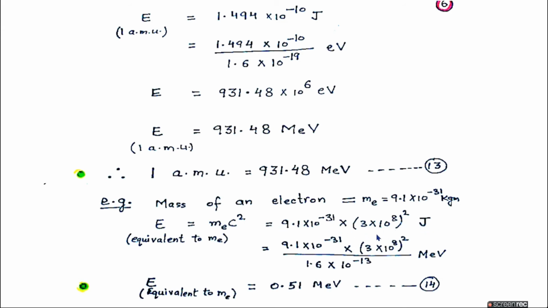If we divide this by the charge on the electron and in addition by a factor of 10^6, then we will get the energy equivalent in terms of MeV, mega electron volt. So the energy equivalent to the mass of an electron is equal to 0.51 mega electron volt, which we get by simplifying this expression. So equation number 14 gives us the energy which is equivalent to the mass of an electron.